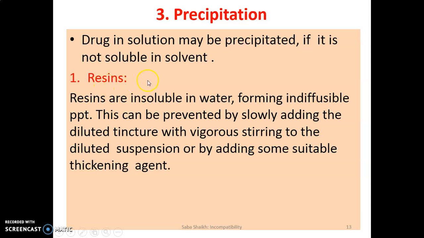So resins and water are not compatible. Therefore, one can use tinctures. As you all know, we studied tinctures in first year, and tinctures contain alcohol. Because of the presence of alcohol, resins and water can be made miscible and we can avoid the precipitate of resins.